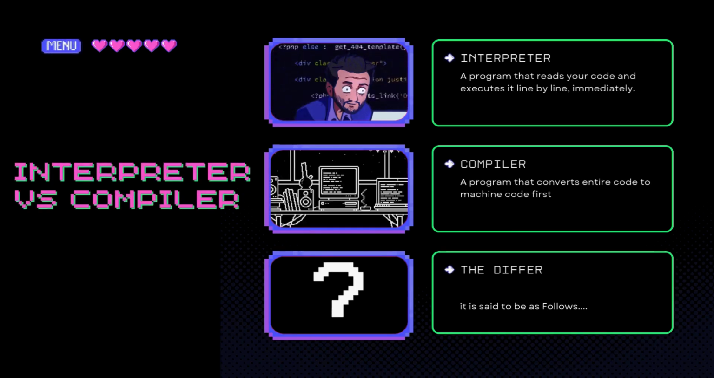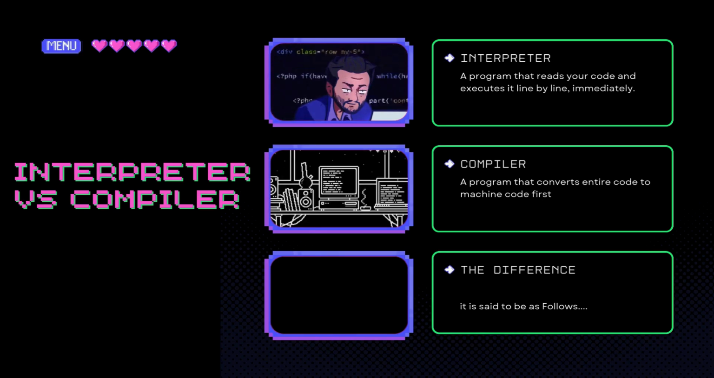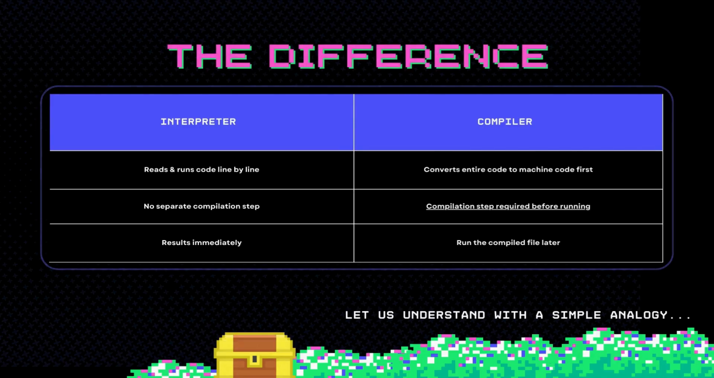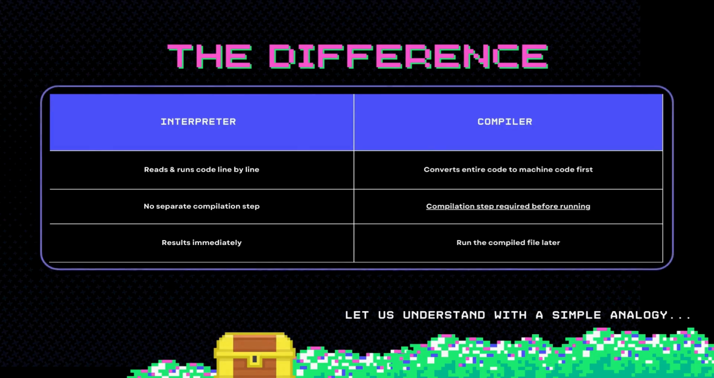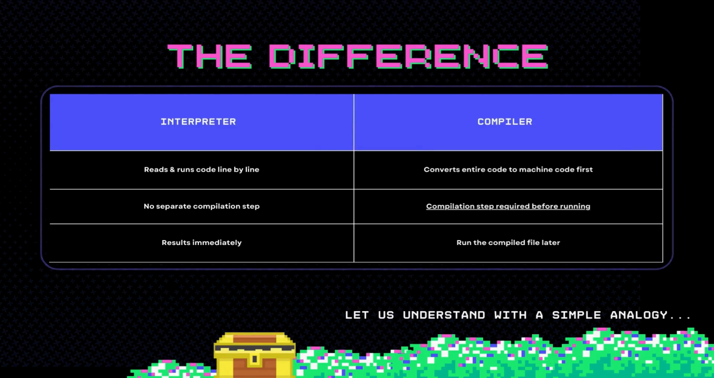How does the computer read this script? It uses an interpreter, a program that reads your code and executes it line by line immediately. How is this different from a compiler like in C or C++? It is a program that converts the entire code to machine code first. The difference between them is that the interpreter reads and runs code line by line with no separate compilation step, and the results are immediate. Whereas a compiler converts the entire code to machine code first. A compilation step is required before running, and then it runs the compiled file later.